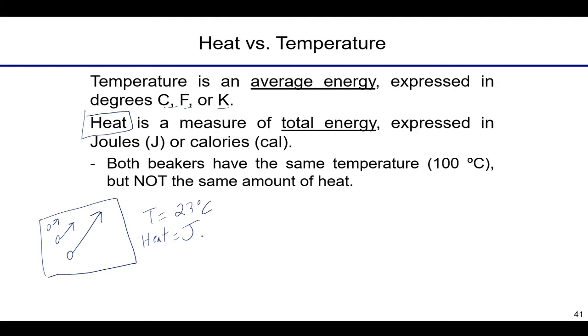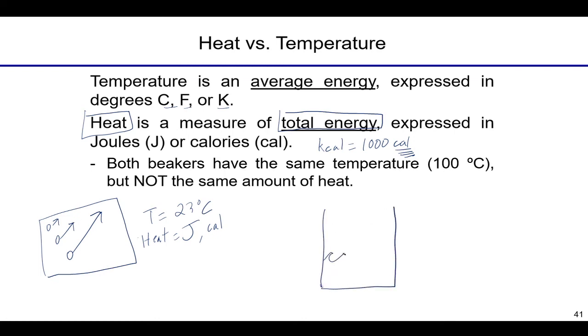And we use this total energy, this heat, in joules or calories. So when we eat food, we know there's calories on a package because that's something about the total amount of energy we can get out of that food. A careful aside here: a calorie on food is actually a kilocalorie. So on the back of nutritional packaging, that is actually equal to 1,000 of the base calorie units that chemists and scientists use. It is confusing, I know. In any case, these are units of the total amount of energy we can get out of that food, or out of the air molecules, or out of a beaker of water.